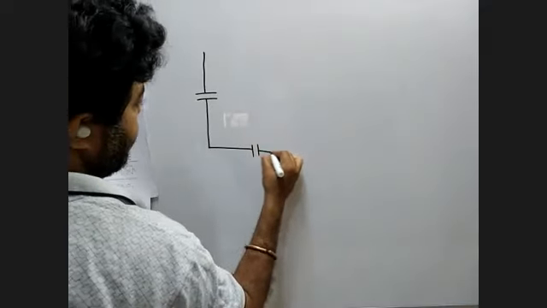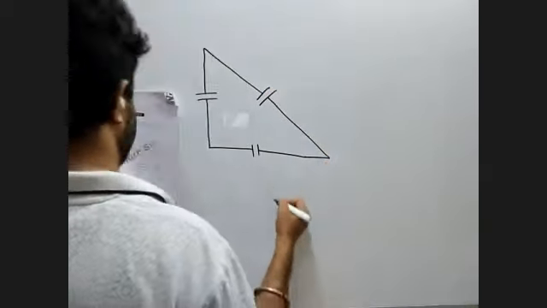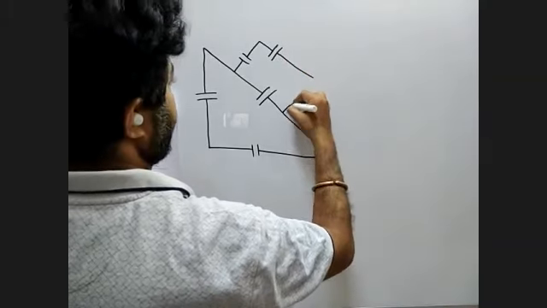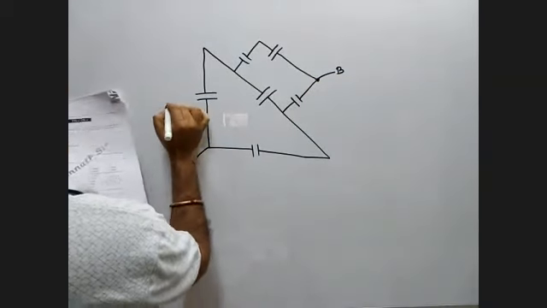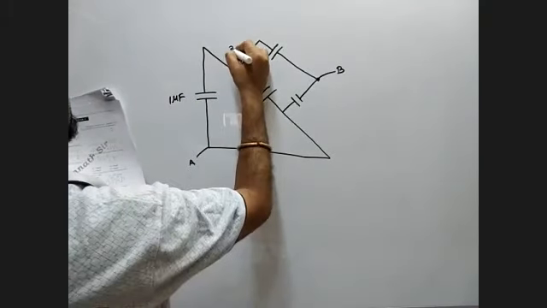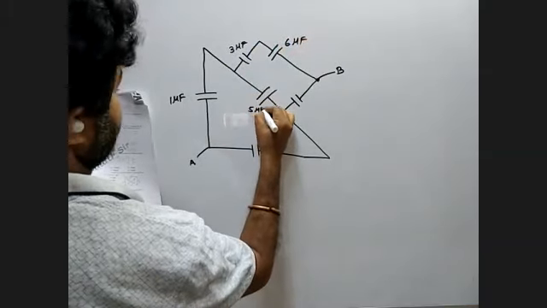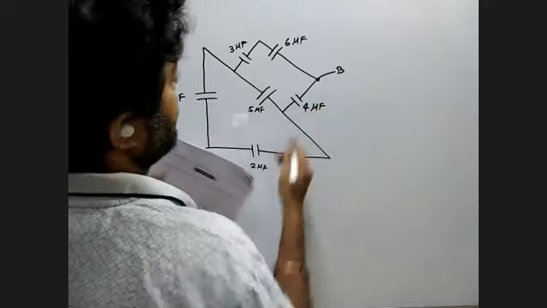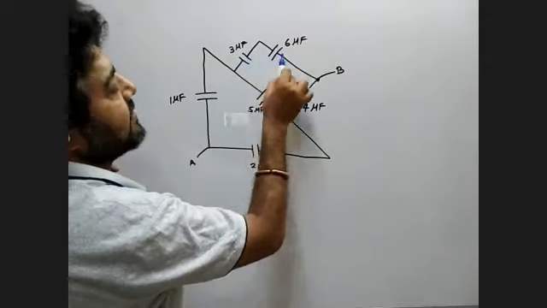My next question is, पढ़ो अच्छा से. The question is, find the equivalent capacitance between A and B. Here you have 3 microfarad and 6 microfarad.